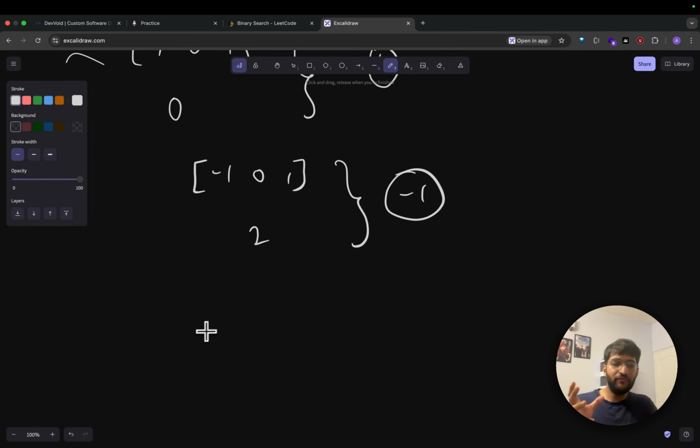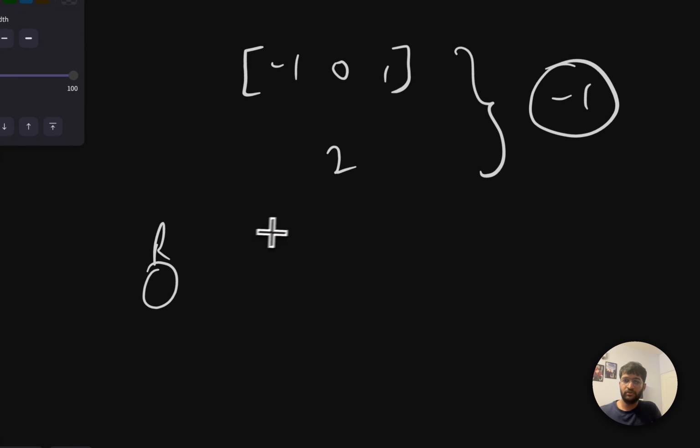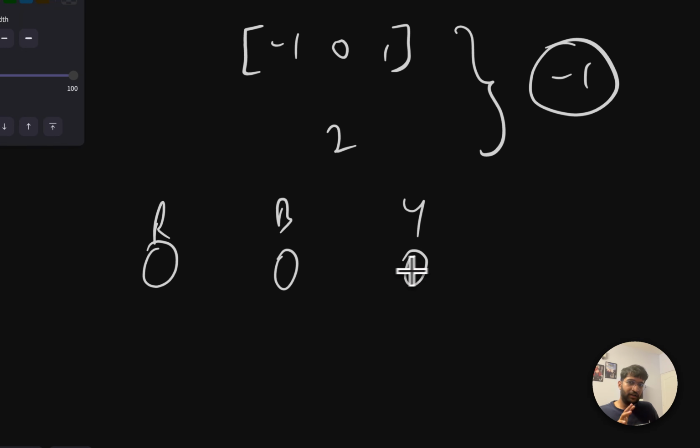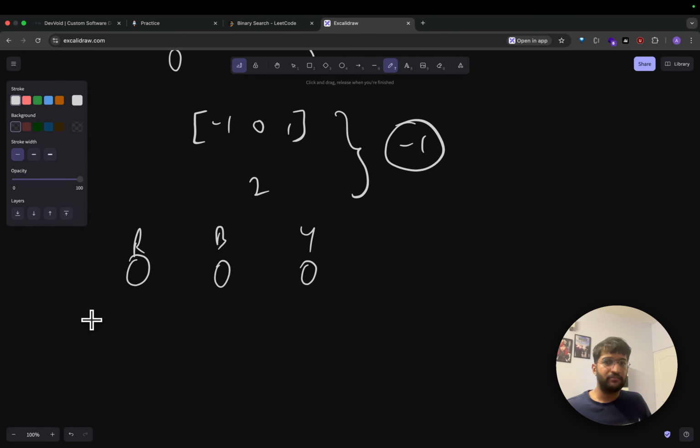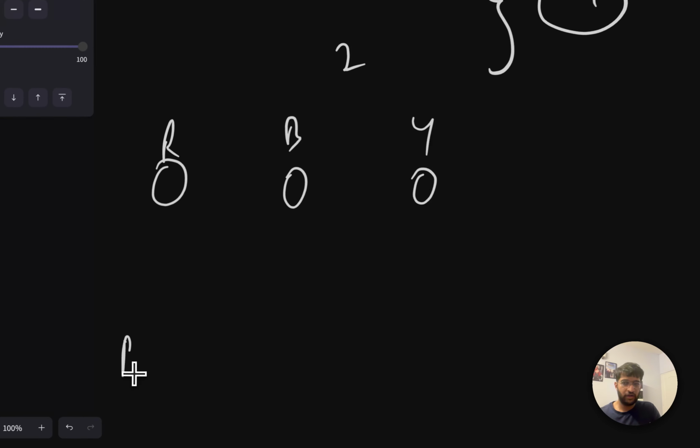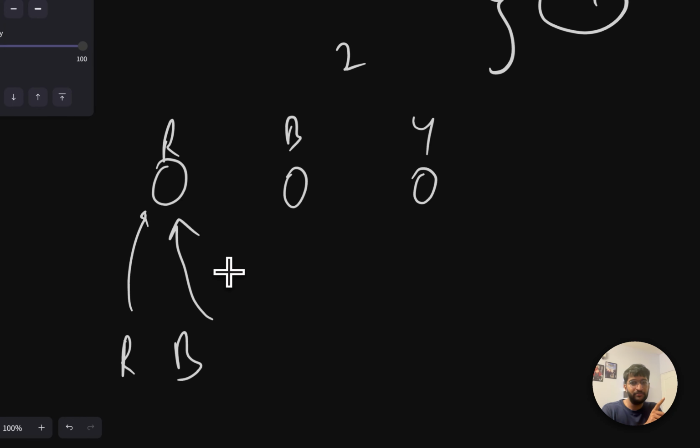Okay, so think of it normally, right? If I tell you that I have a red color stone, a blue color stone, and a yellow color stone, and you have to access it one by one, and I want you to tell me whether there's a red color stone. Well, you'll see the red color stone in the beginning, and you'll be like, oh well, it's there. Okay, now let's say we want to find the blue color stone. What will you do then? For the blue color stone, you'll check the red color stone first because I told you in order you have to see, and then you'll see the blue color stone, and you'll say, oh, blue color is also there.